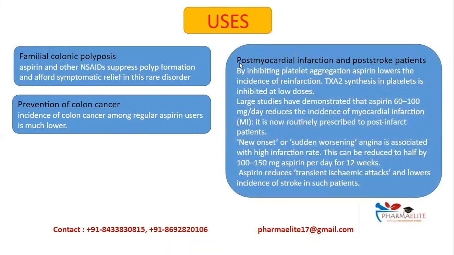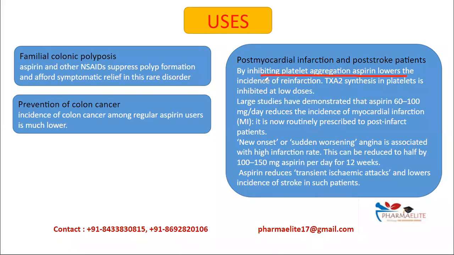Next is for post myocardial infarction and post-stroke patients. We know that aspirin inhibits thromboxane A2 synthesis. By inhibiting platelet aggregation, aspirin lowers the incidence of reinfarction. That's why aspirin, when given in a dose of 60 to 100 mg per day, reduces the incidence of myocardial infarction, that is MI. That's why it is now routinely prescribed to post-infarct patients.